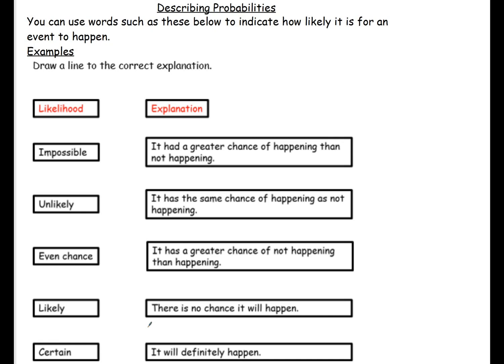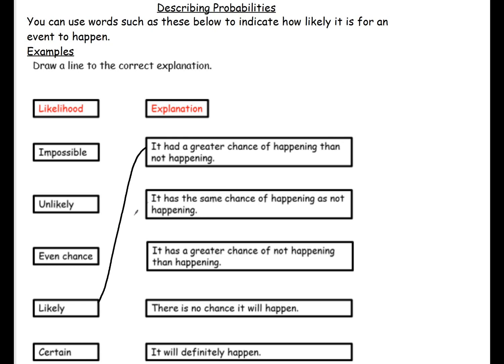have tried this. So I'll go down the explanations, then we'll link those to the likelihood, the description. So it has a greater chance of happening than not happening. So that means then it has quite a high probability. So that there would be likely. Something has a greater chance of happening than not happening. It's likely to happen. It has the same chance of happening as not happening.